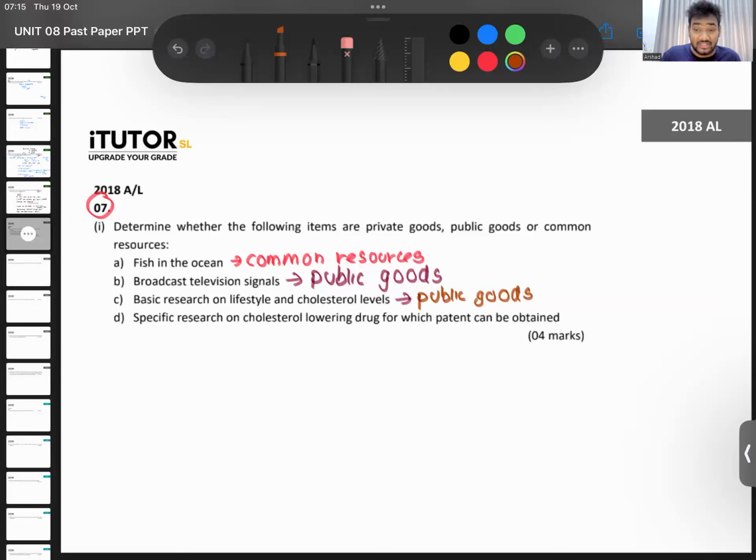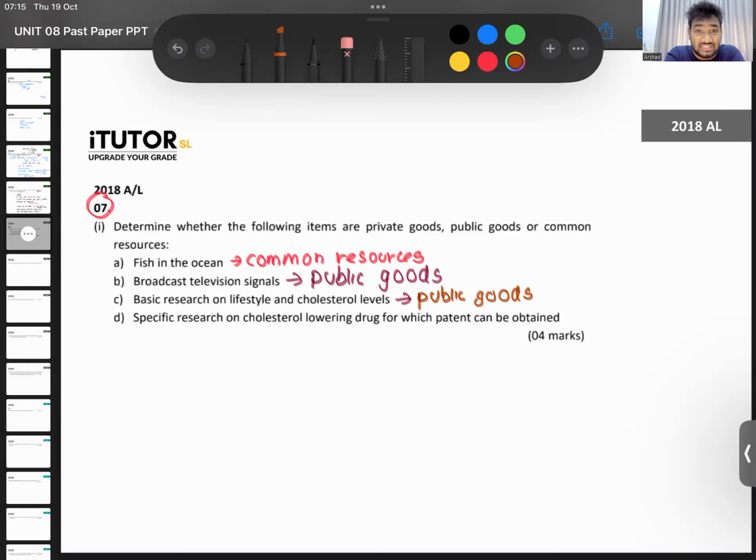What about the fourth one, guys? Specific research on a cholesterol lowering drug for which a patent can be obtained. What do you think? A specific research, where you can obtain a patent. Definitely, it is excludable because if you have not paid for it, you are not going to get that.